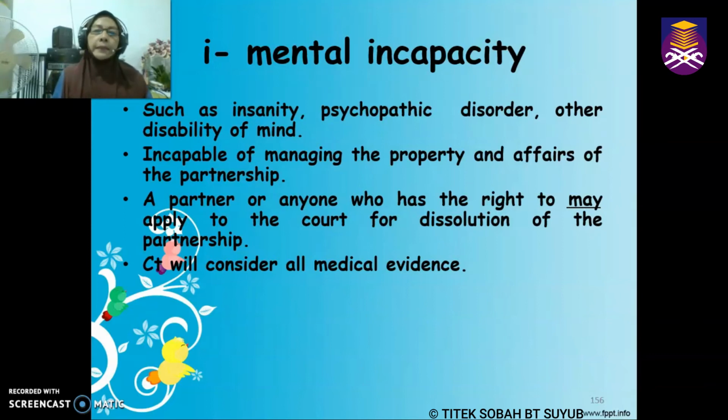So a partner can actually apply to court. Or maybe not the partner, someone else, maybe the guardian of this person who suffers mental incapacity, can apply to court for dissolution of the partnership. However, before the court can give their decision, the court needs to have a look at the medical evidence which is produced to the court.